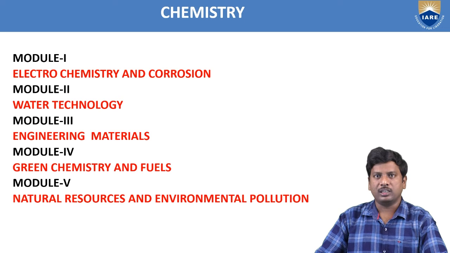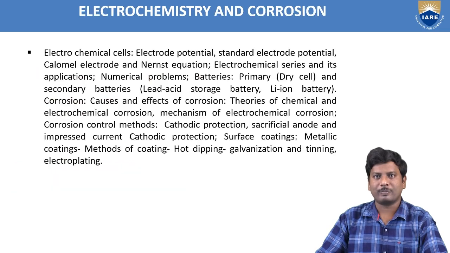Okay, now we see the titles of each and every module. Module 1 Electrochemistry and Corrosion, Module 2 Water Technology, Module 3 Engineering Materials, Module 4 Green Chemistry and Fuels, Module 5 Natural Resources and Environmental Pollution. Now we see each and every syllabus of Module 1 to Module 5. First one, Module 1 Electrochemistry and Corrosion.